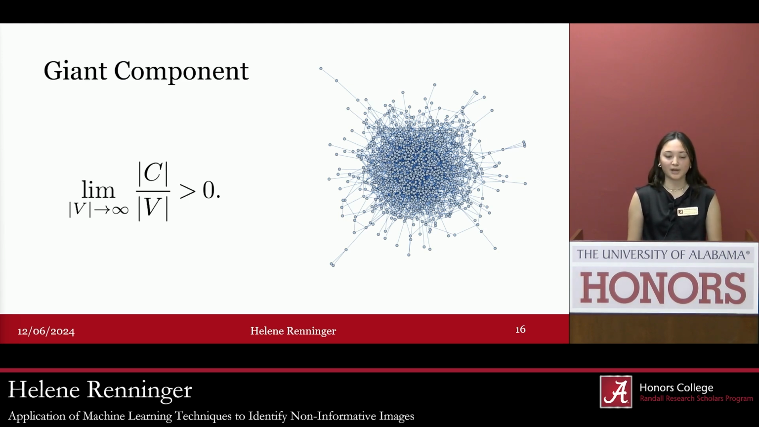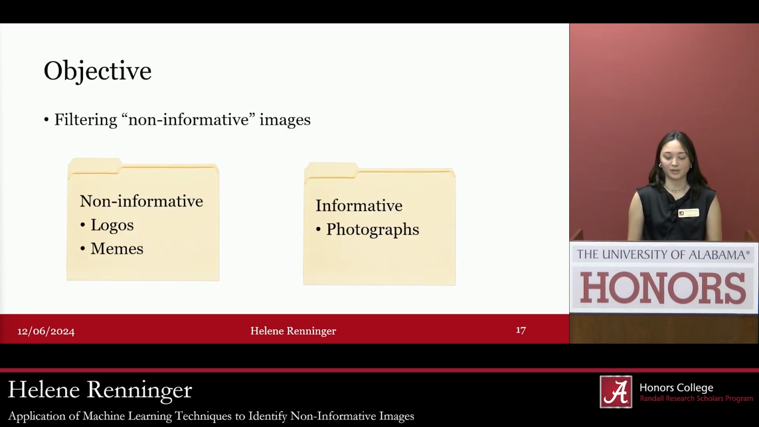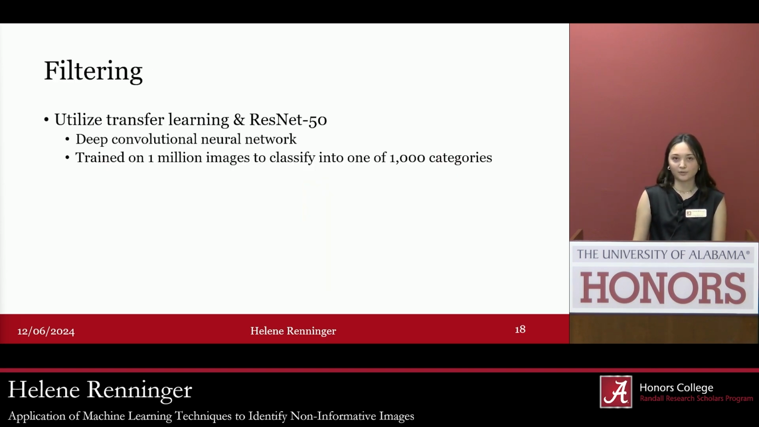So my goal is to use methods to kind of filter out these generic or non-informative images. So when I say non-informative, I'm referring to an image that may be a logo or a meme, but more specifically, it's digitally illustrated or digitally created. And then on the other hand, we have informative images, and these are images that are a picture taken, a photograph. So in order to filter these images, we will be using transfer learning and a ResNet 50 model.